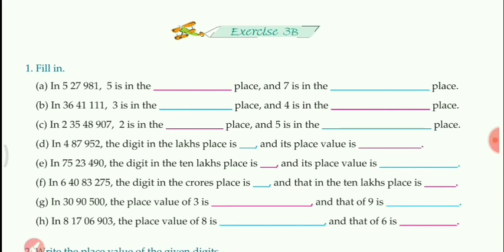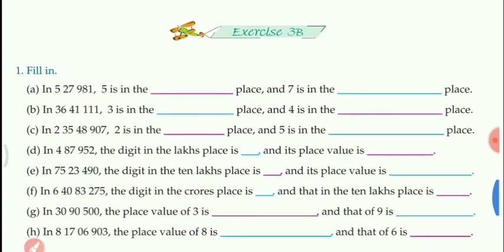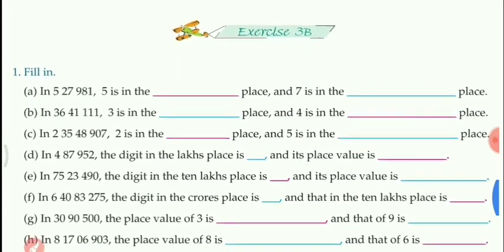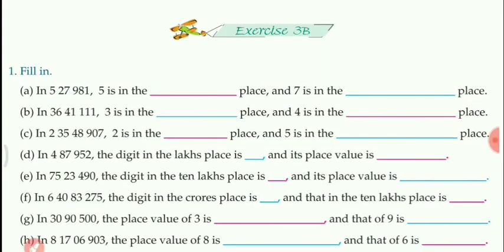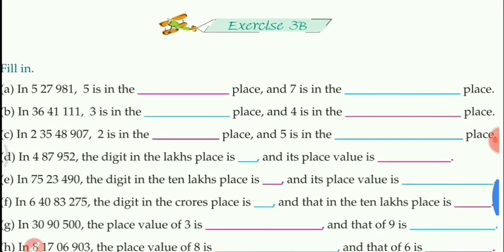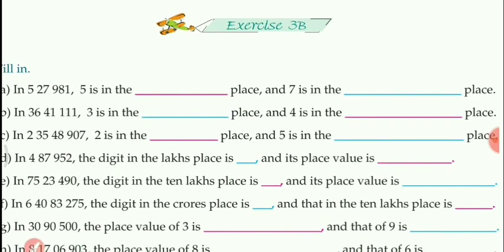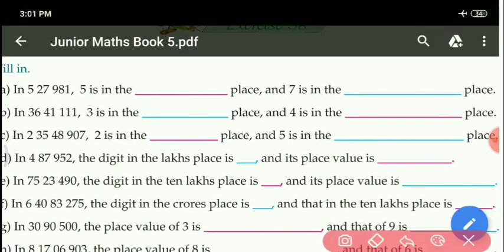In this video we will start this exercise. As you can see on the screen, question number 1, what is given? Fill in. Okay. So first part, see this one. In 5,27,981, 5 is in the dash place.